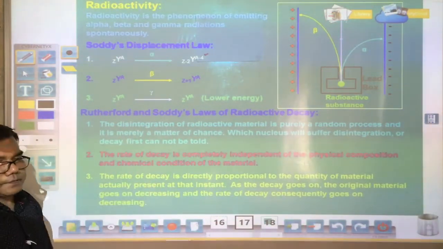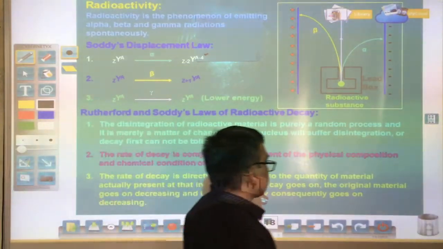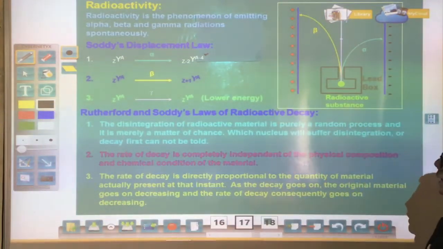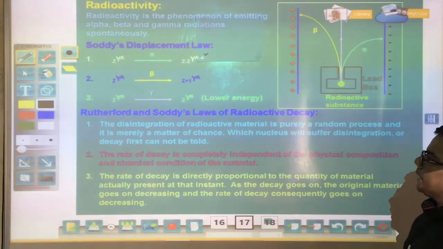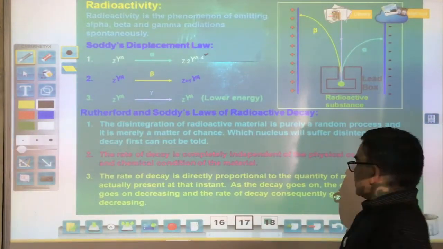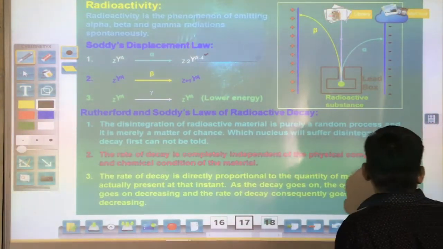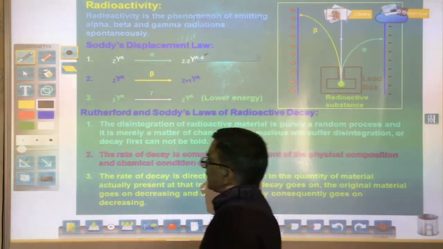And this third one is very, very important. This is called the decay law or radioactive decay law. So now we understand the rate of decay law.